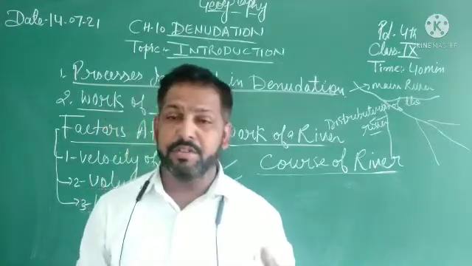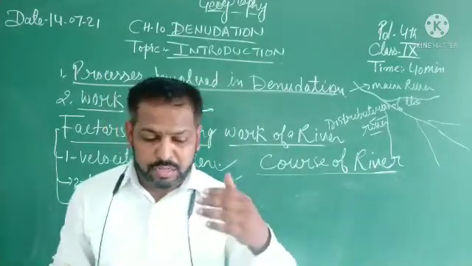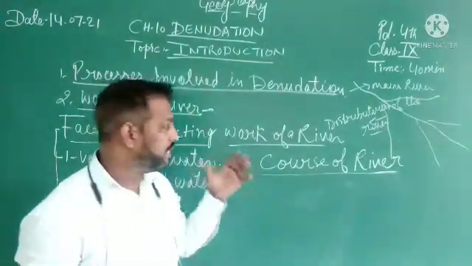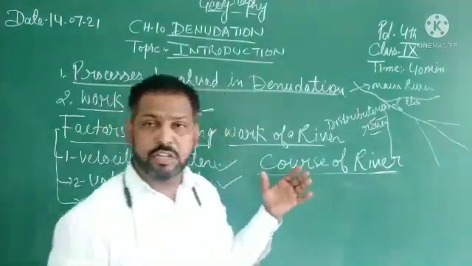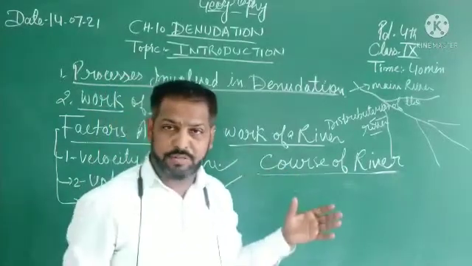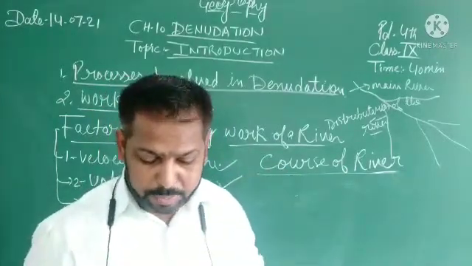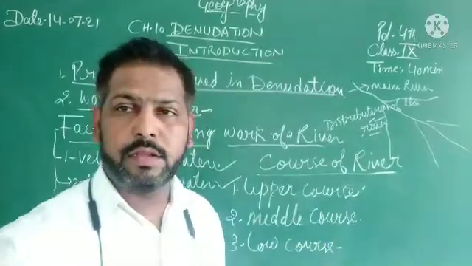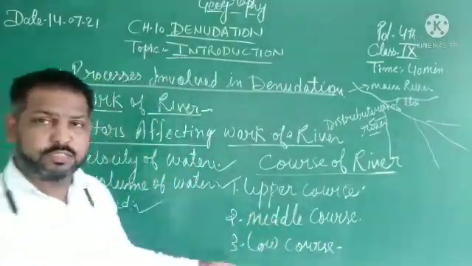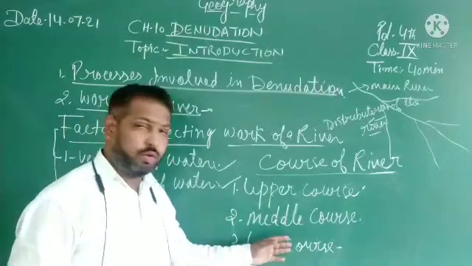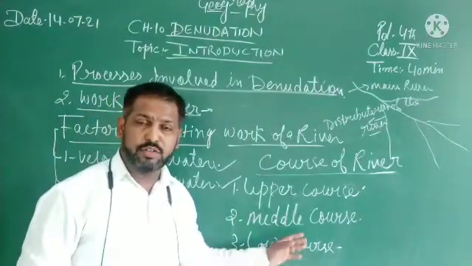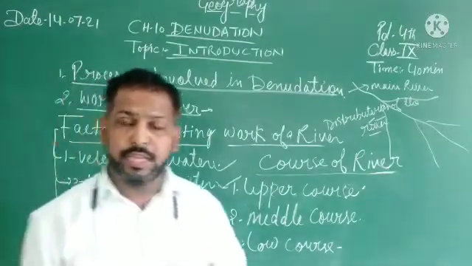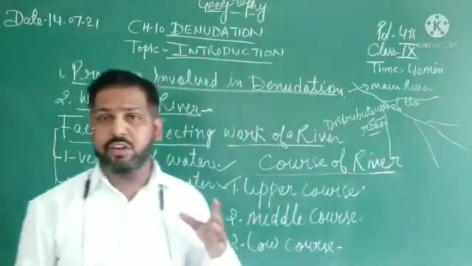a river is divided into three main sections. What are the three main sections? The upper course, middle course, and lower course. So these are the three courses, my dear students. First of all, we will take the first heading, the upper course. The upper course is the young age of the river,